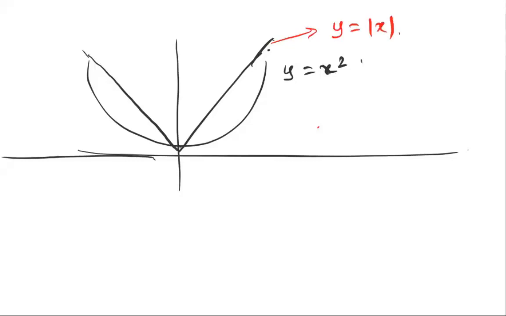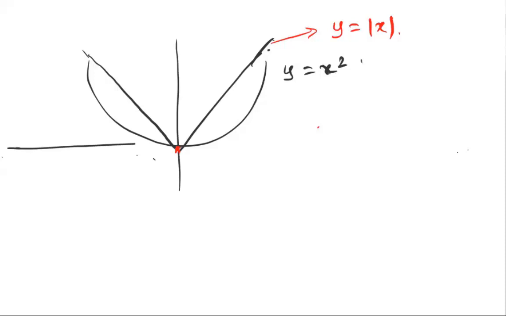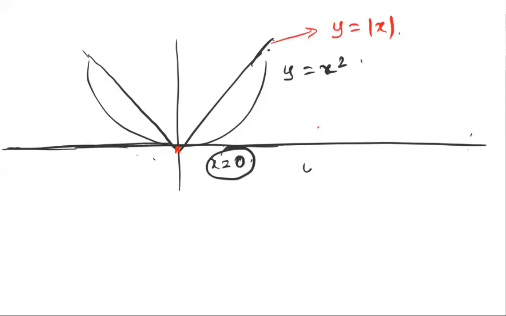The problem with these two functions is, let's say this is your 0 and the curve is touching right at that point. This is what it looks like. The problem is, at x is equal to 0, y is equal to mod x has a sharp turn. It suddenly changes slope. At this point, y is equal to mod x was sloped like this.